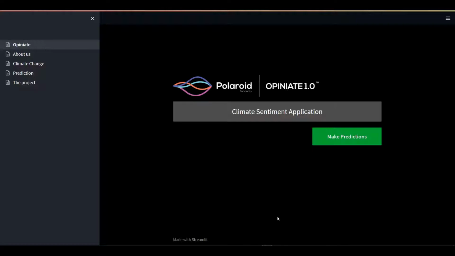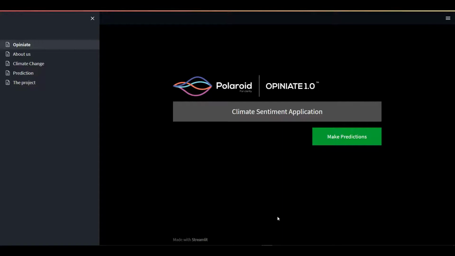I am the CEO of a pseudo company called Polaroid that created this machine learning solution called Opiniate 1.0. Opiniate 1.0 is a machine learning web application for sentiment analysis. It was created to help our clients, Petite Ply, make better decisions in selecting the right geolocation to sell their climate pro products, clothes that grow, in a bid to minimize costs and maximize profits.